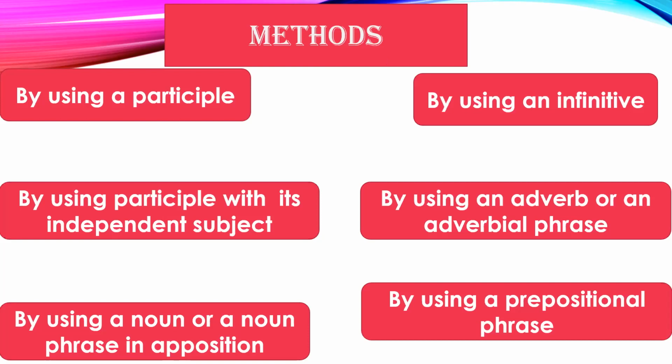So this is called a noun phrase in apposition, where you use some other words or phrase to describe the noun. The noun is already mentioned and the phrase is separated by commas. You mention something more about that particular noun, and you separate it using commas. That is how you join sentences, by using a noun phrase in apposition. We will do all the methods and examples one by one now.